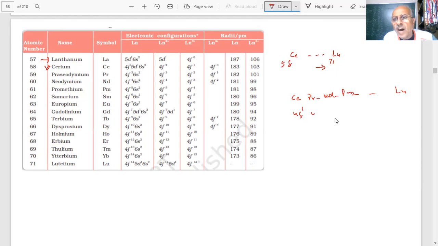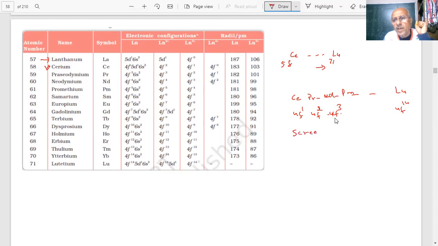The electrons are entering into the antepenultimate 4f, 4f1, 4f2, 4f3, and they go up to 4f14. That means, student, the electrons are entering into the antepenultimate 4f subshell. One more electron. So the 4f subshell screening is poor.